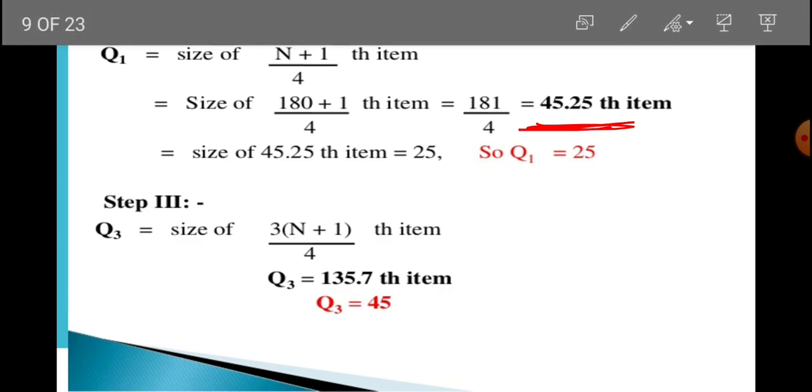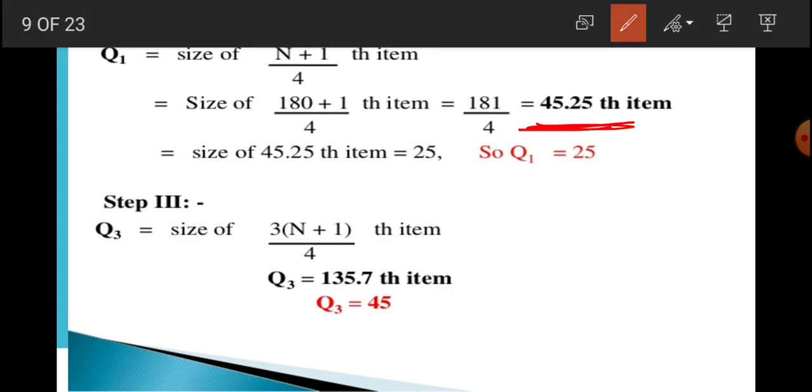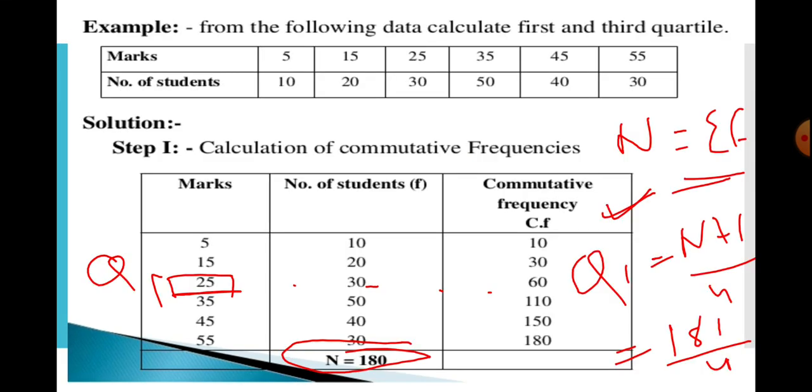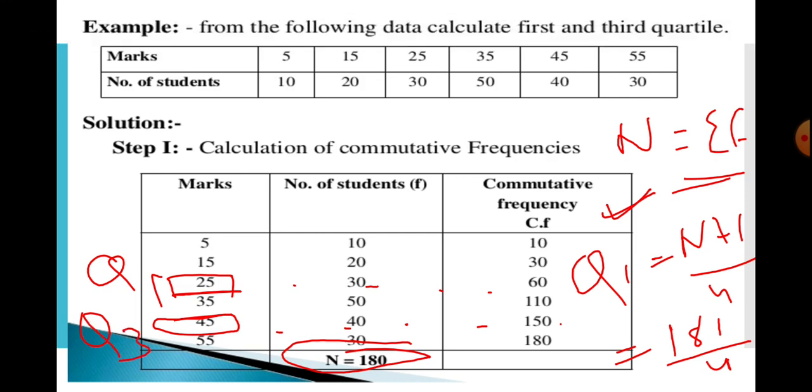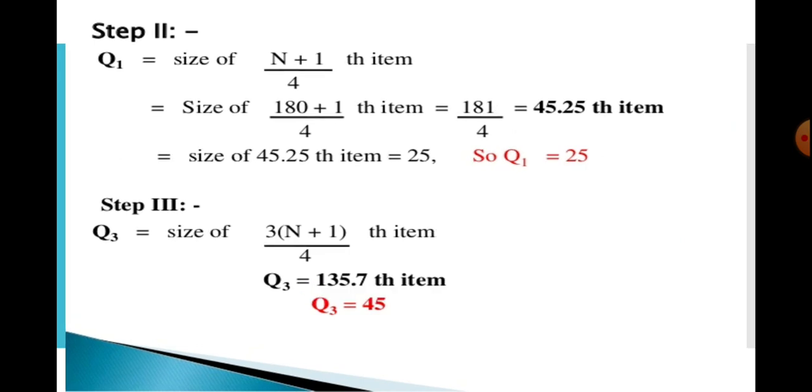In case of Q3, our formula will be (3n plus 1) by 4. This is 120.75. So corresponding to 120.75, the answer is 45, because here you have 110, we need 120, so the answer will correspond to 150. So Q3 is equal to 45. So in this way we can calculate Q1 and Q3 in case of a discrete series. Got it, beta? Now move to the next topic.